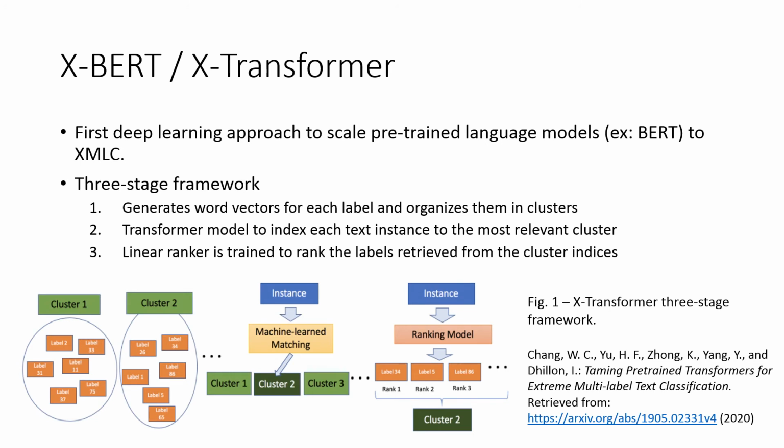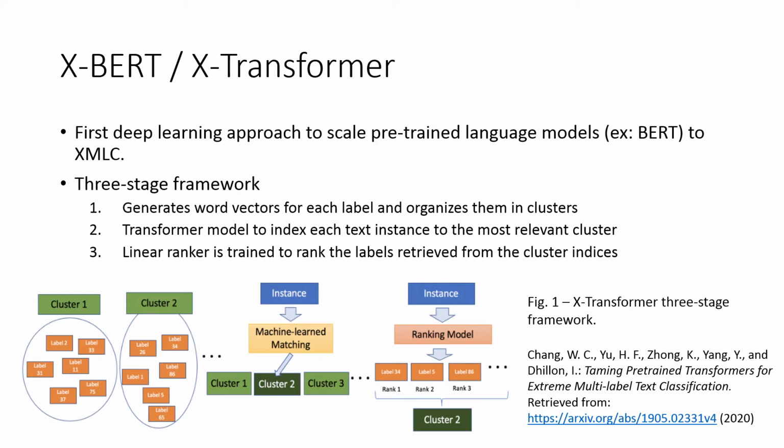We chose X-Transformer, which was previously known as X-BERT, which is the first deep learning approach to scale pre-trained language models, such as BERT, to the extreme multi-label classification. The algorithm essentially uses a three-stage framework that, in a first step, generates word vectors for each label and organizes them in clusters.